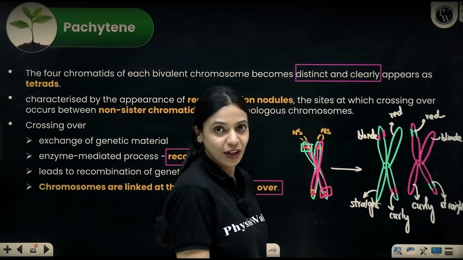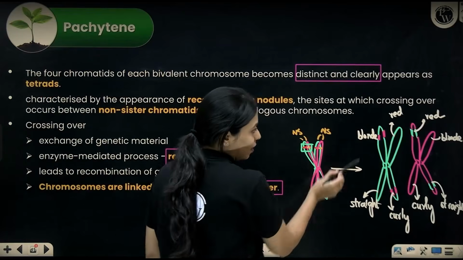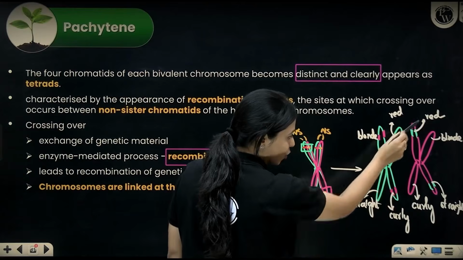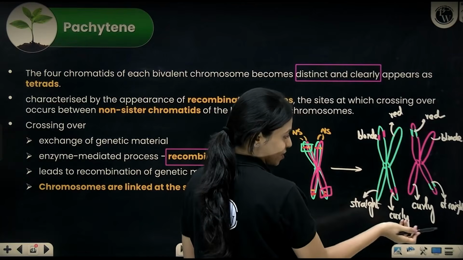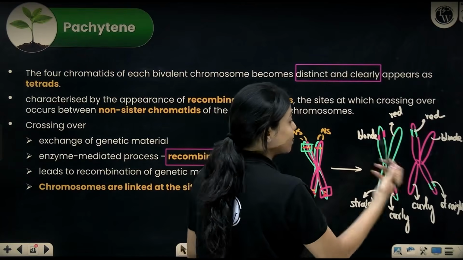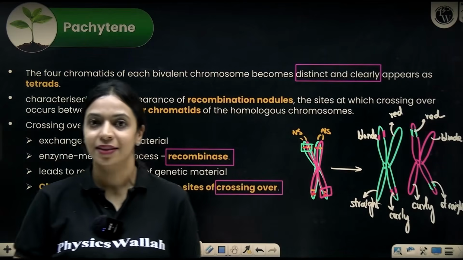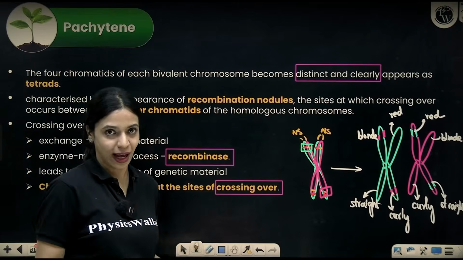Because of this process of recombination, look at what has happened. Blonde hair that is straight, red hair that is curly, we've gotten two new combinations, right? So that is possible only because of crossing over. Newer combinations will appear in the offspring because crossing over happened.